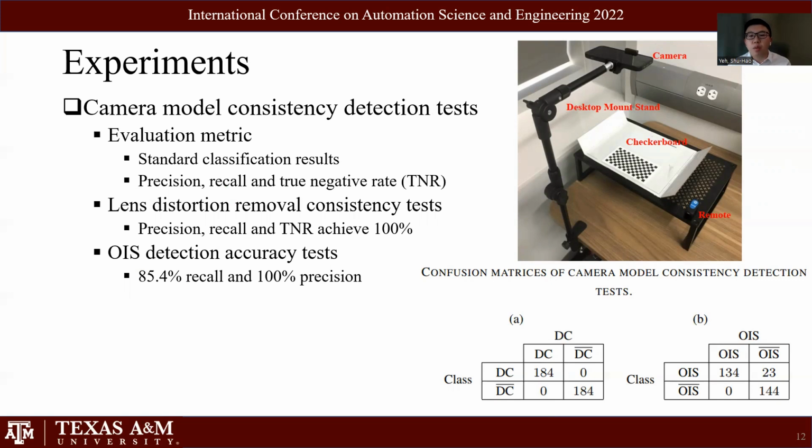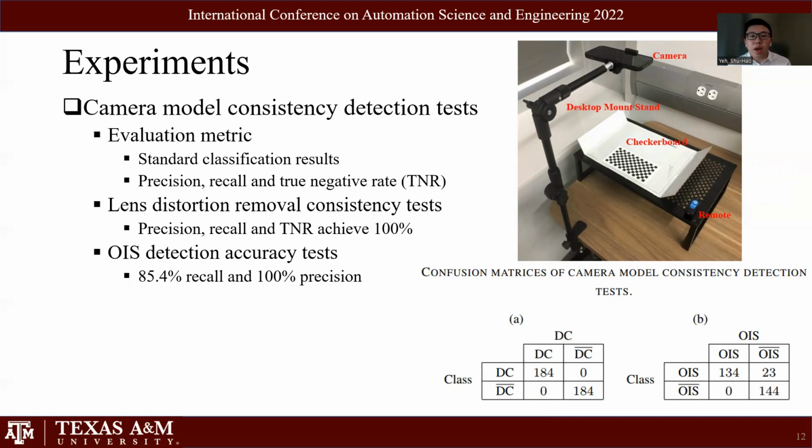Otherwise, we handhold the camera so that OIS can be actuating during the image capturing. The experimental result shows that we can achieve 100% in both precision and the true negative rate. It means that our OIS detection method only classifies images from the OIS dataset into the OIS set, and it doesn't misidentify images from the non-OIS dataset into the OIS set.